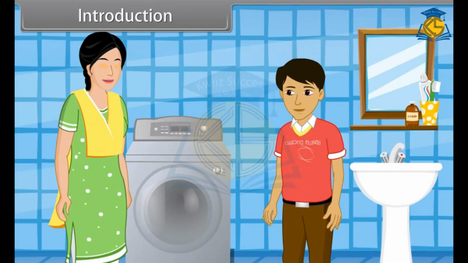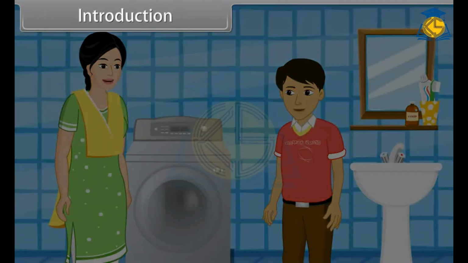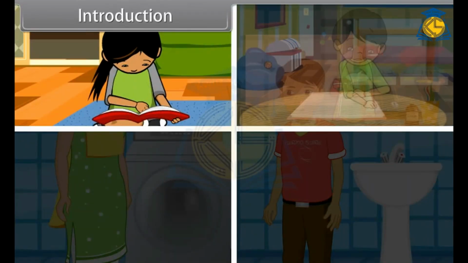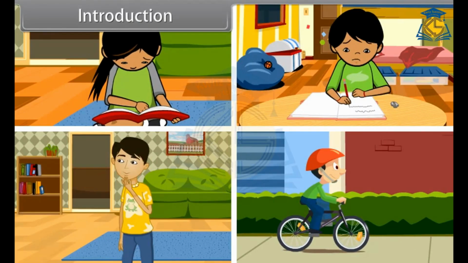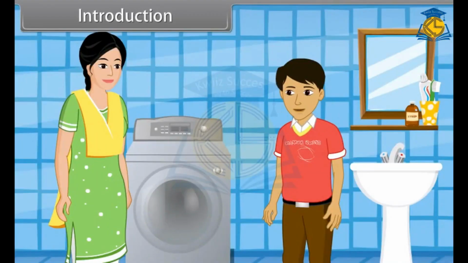I have to do lots of work. I'm so tired. I don't have any more energy now. Mom, why do you need energy? Son, we do lots of work daily: reading, writing, thinking, cycling, etc. So we need energy to do all these activities. Mom, this washing machine also does work. Does this also need energy? Yes, but there's a difference. Come, I will tell you about work and energy.